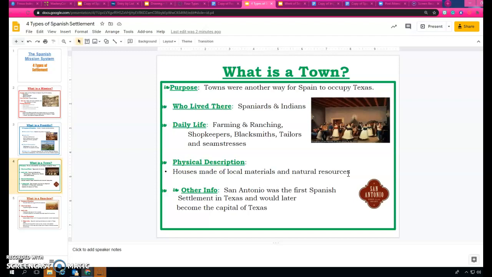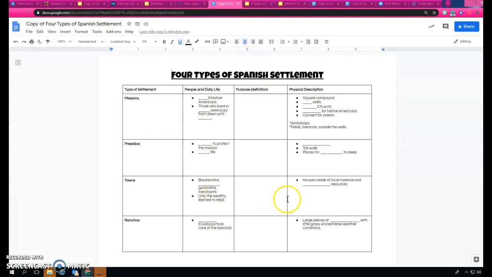So who lived in the towns? Spaniards and Native Americans. Daily life was farming and ranching, with some shopkeepers, blacksmiths, tailors, and seamstresses. Physical description of a town: they had houses made of local materials and natural resources. Other info: San Antonio was the first Spanish settlement in Texas and would later become the capital of Texas. And we will get to how San Antonio became the capital a little bit later. So for town, information would go here.